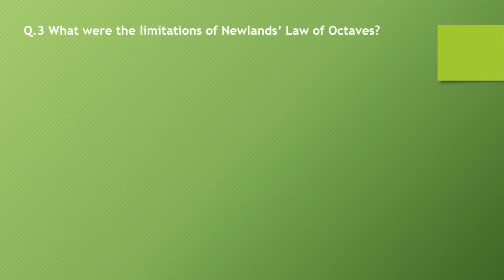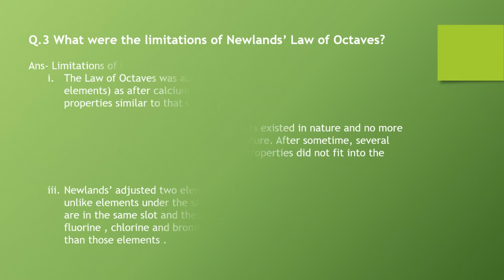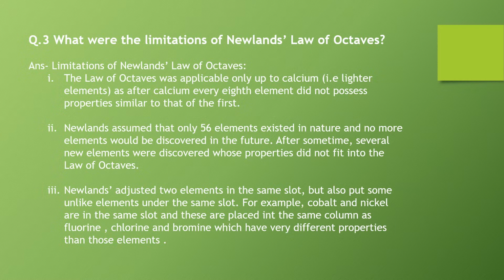Question number 3. What were the limitations of Newland's law of octaves? Answer. Limitations of Newland's law of octaves were: first, the law of octaves was applicable only up to calcium, which were lighter elements, as after calcium every 8th element did not possess properties similar to that of the first. Second, Newland assumed that only 56 elements existed in nature and no more elements would be discovered in future.